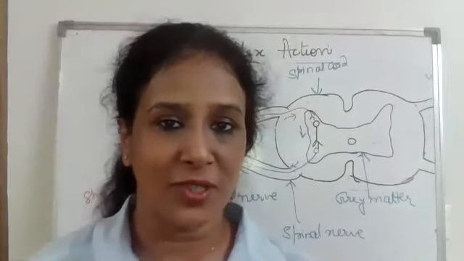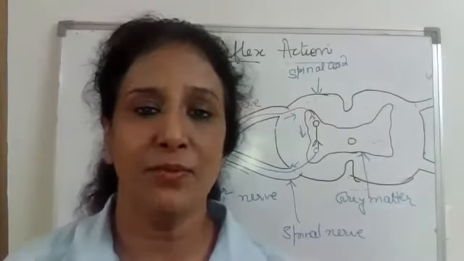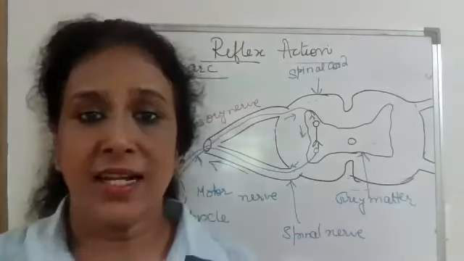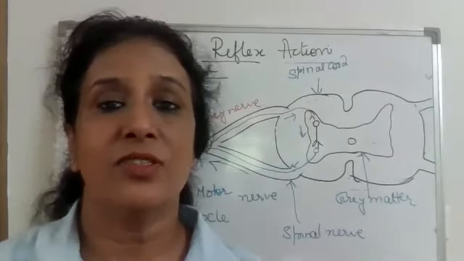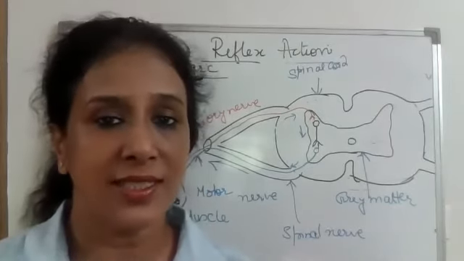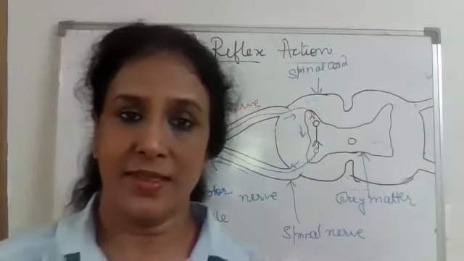What is the importance of the reflex action? Reflex actions are the protective mechanism for the body. These are not giving any time for the analysis. So that time is prevented here and our body is protected. Right?